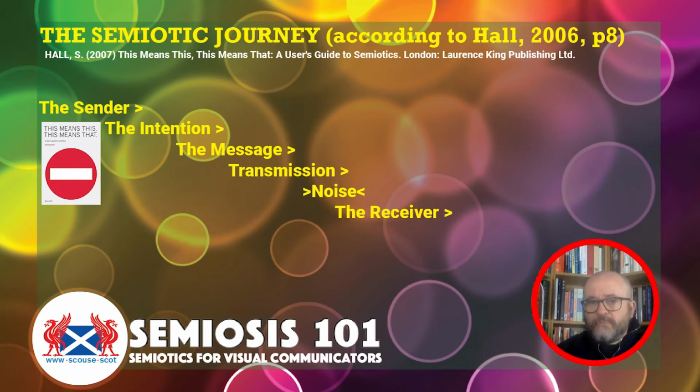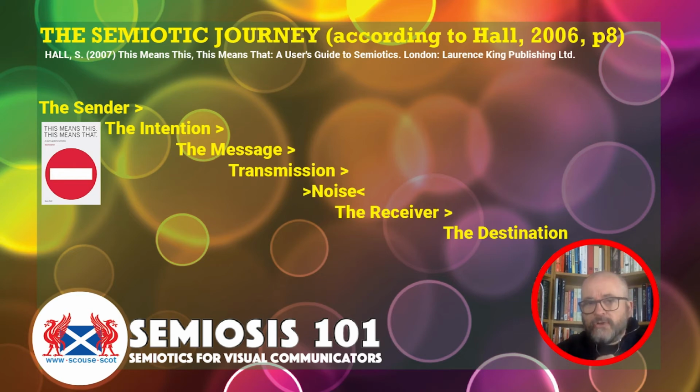Who does it go to? The receiver of the semiotic communication, because communication is a two-way thing. It needs to have a receiver as well as the sender. So communication, two-way thing at least. And ultimately the destination of where that semiotic journey ends. Okay, so we've got this, which is very useful in Sean Hall's book. The sender, the intention, the message, the transmission, the noise, the receiver, the destination.